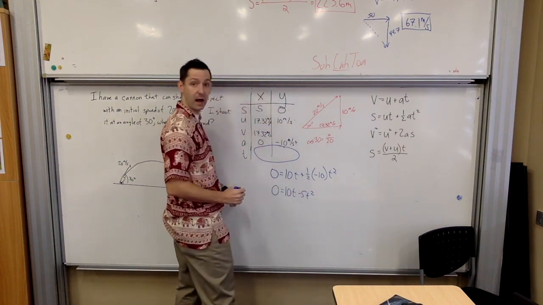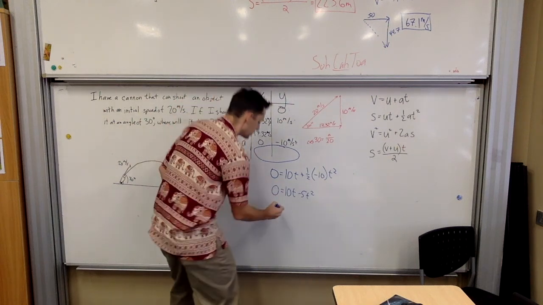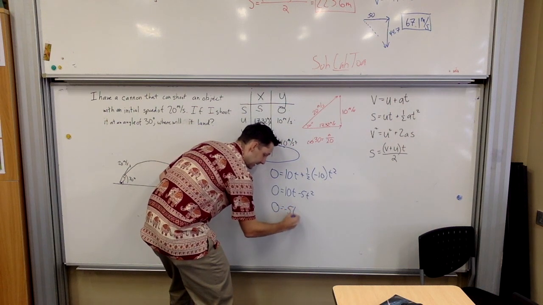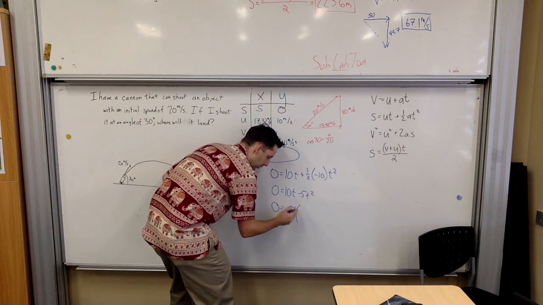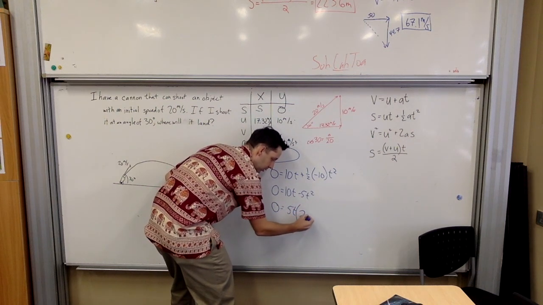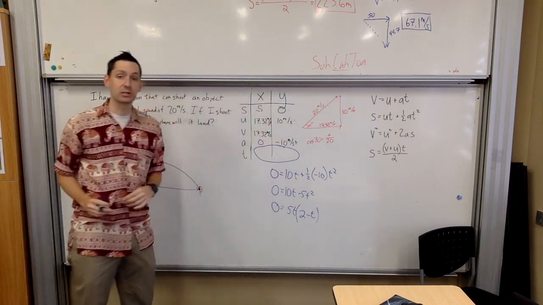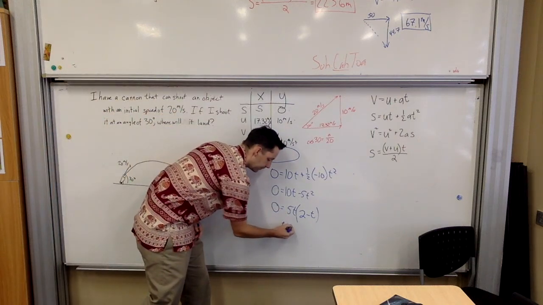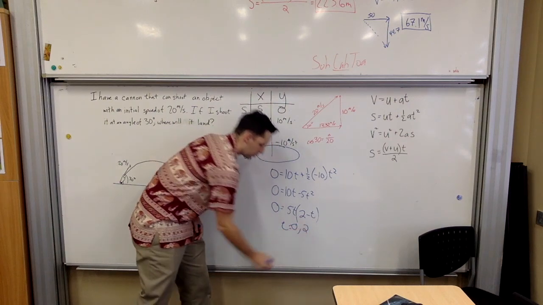I can factor the 5, I can factor the t. Don't divide because you lose answers when you divide. So I'm going to go 0 equals negative 5t, because I like my t to be, actually it doesn't really matter because I'm factoring it out. So let's go ahead and leave it as 5t, why not? So that'll be 2 minus t. And so from that, you should be able to get your 2 times. You know that time could be 0, but time could also be 2.